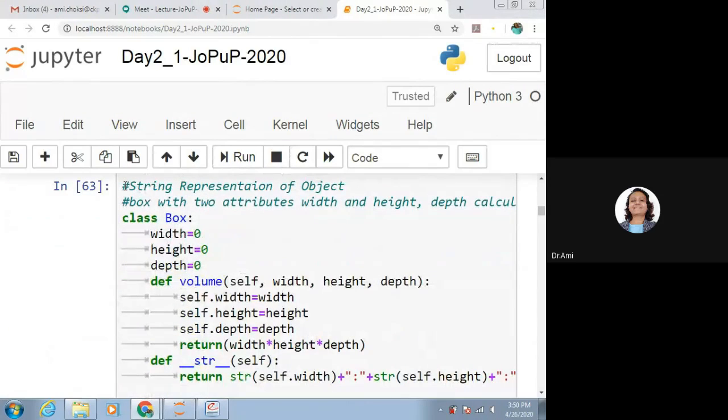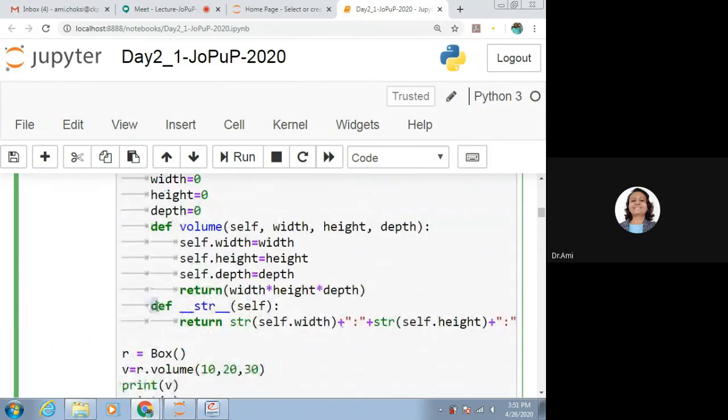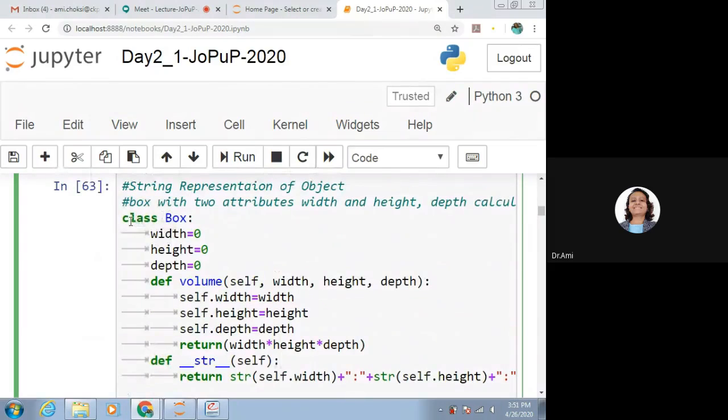Now, the string representation of the object. In Java, if you know, we have the toString method which represents the object in string format. The same thing is here. If we want to do that, we should use the special method, that is __str__, and the parameter is self. The definition depends on us, but let's see the example.